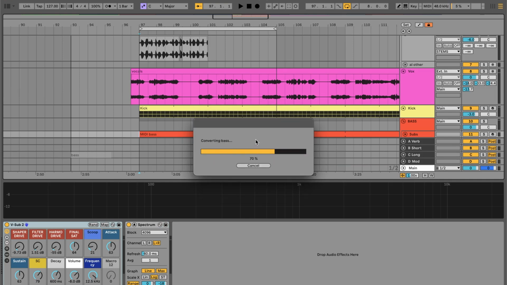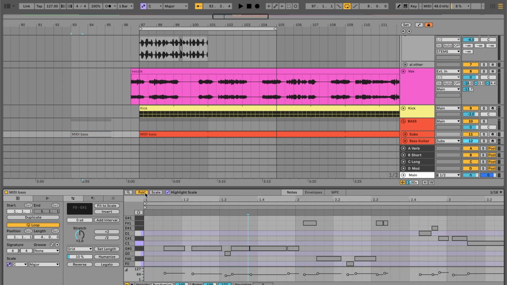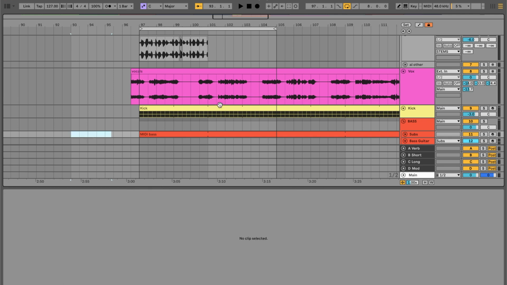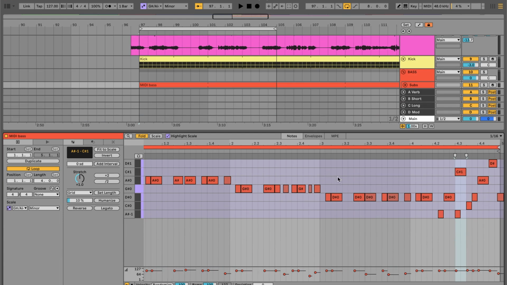So if you click melody for this instance, this is kind of what it looks like. You can see it gets us in the ballpark. It's not ever perfect at this point in time, but it does get you in the ballpark. So the idea here is you can flick back and forth between the reference and what you're working on, and the AI stem as well, and fine tune the MIDI notes so that you can get it sounding a bit closer. So the nice thing about this is it allows you to quickly capture that groove of the original bass, and also gives you the flexibility to be able to turn it into something unique.